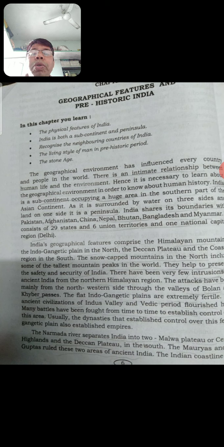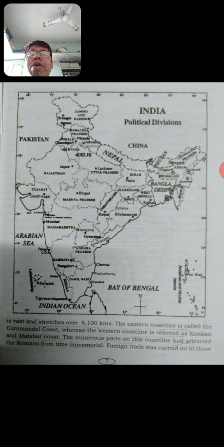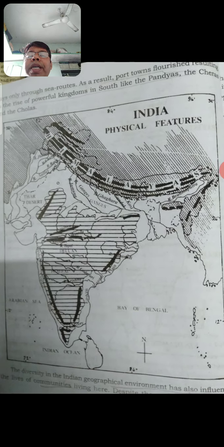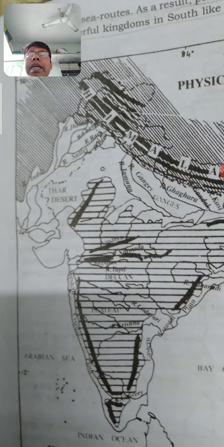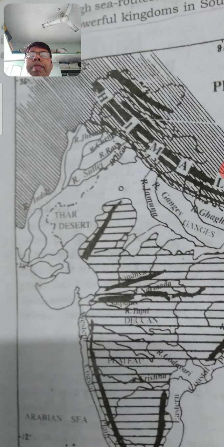But the main attacks are from the northwestern side, from the Pakistan side. From this side, we see many kings attacked our country, like Muhammad Ghazni, Muhammad Ghori, and many more.